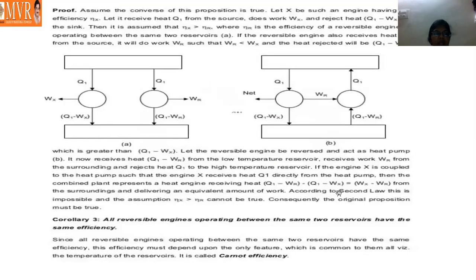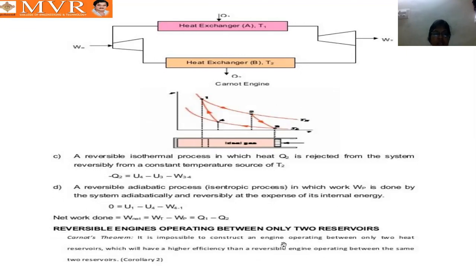Okay. And next, we are discussing the reversible engines operating between two reservoirs. Carnot's theorem: it is impossible to construct an engine operating between only two heat reservoirs which will have higher efficiency than a reversible engine operating between the same two reservoirs. Actually, what we know is that one reservoir, sink and source, is there, so in our sink and source only one engine we can run. But in Carnot's theorem, we can run two engines at a time using only one sink and one source.